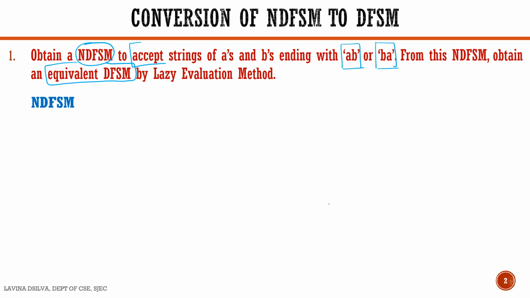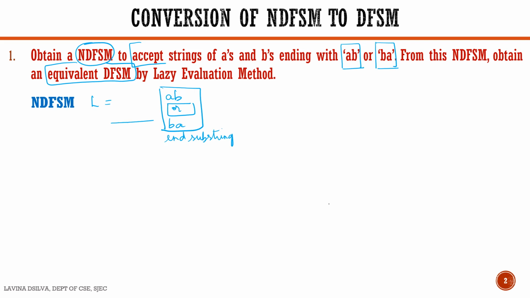So the language which this NDFSM accepts will be of the format: it can have AB strings or it can have BA strings. Strings which are ending with AB and strings which are ending with BA. This is the end substring.